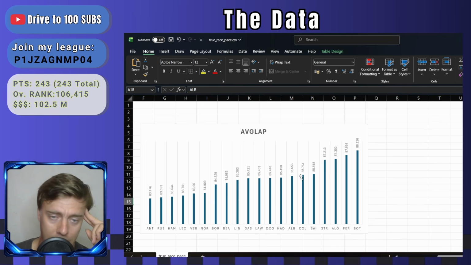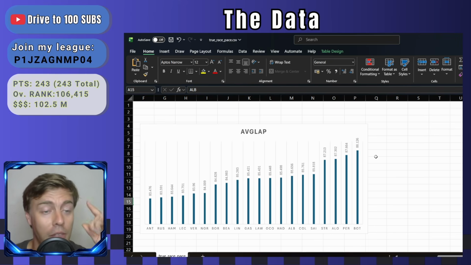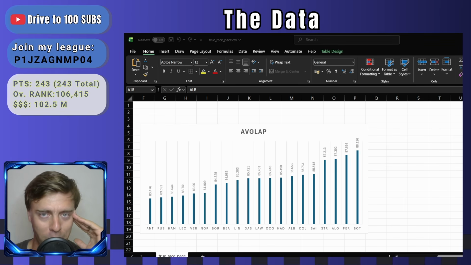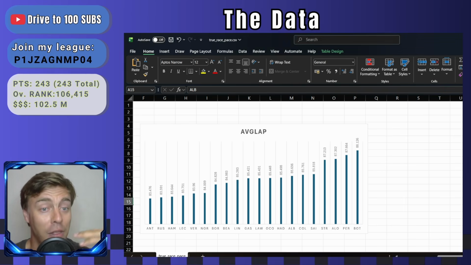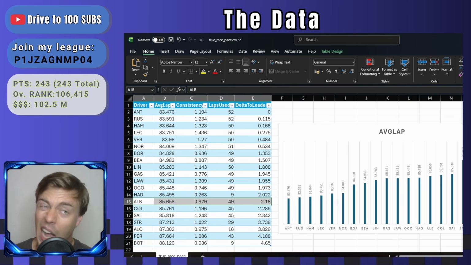Now, if we look here towards the tail end, we can see the Williams is the slowest with the rest of the midfield. And then, of course, Stroll and Alonso. The funny thing is, though, despite the absolute clown show that was Aston Martin in Australia, for the laps they did do, their average lap time was faster than Perez and Bottas. Okay, Bottas is not a complete picture because he did not finish the race. Technically, Stroll didn't either, or Alonso kind of, but their average pace is...